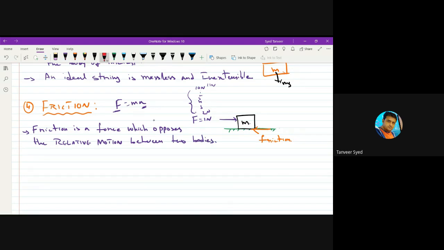Remember this word, relative motion. Many students have a wrong understanding that friction always opposes motion. It is not so, not always. In some situations, it might oppose motion, but not in all situations. But in all situations, it opposes the relative motion between two bodies. What is the difference between motion and relative motion? We'll discuss that when we study friction in detail.